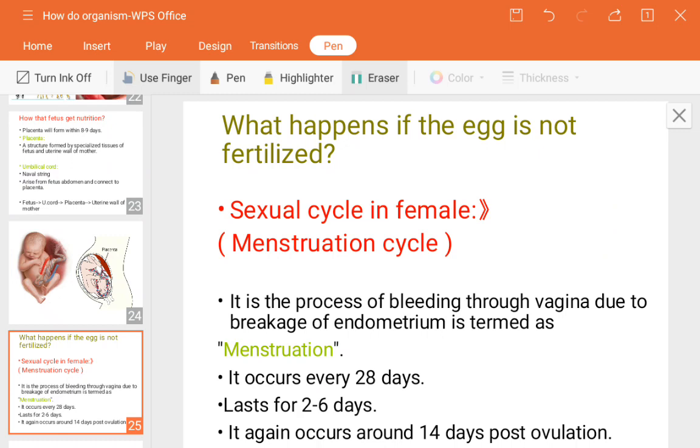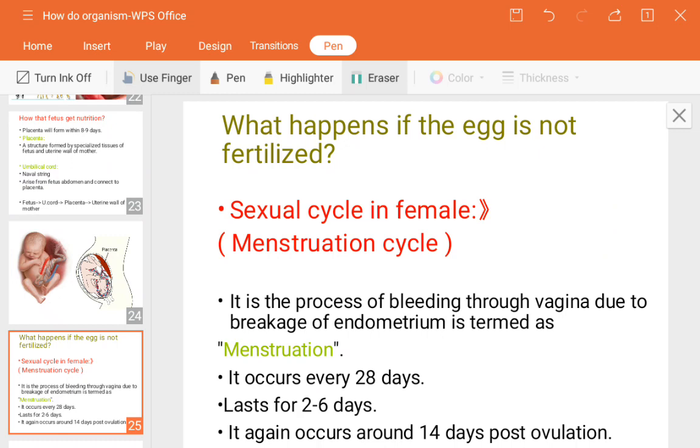Now, what is one more change that happens if fertilization does not take place inside the female? The inner lining of the uterus, the pear-shaped organ I showed you that day, the uterine wall, up to the two fallopian tubes, the hollow portion, becomes thick just to provide nutrition to the baby.